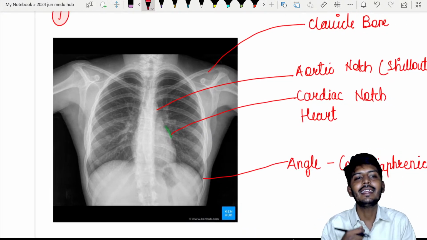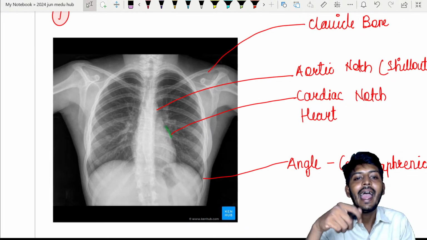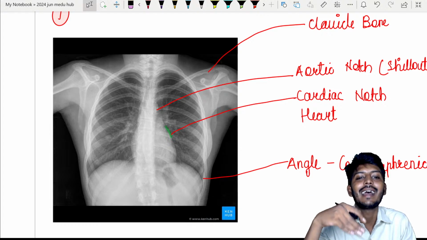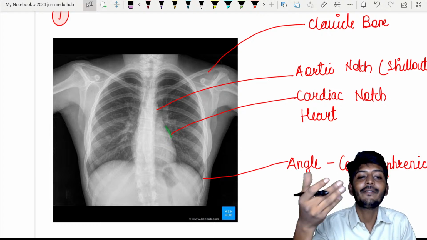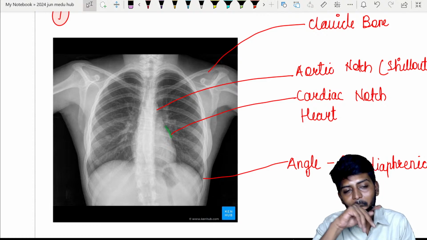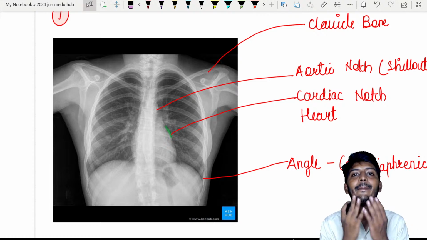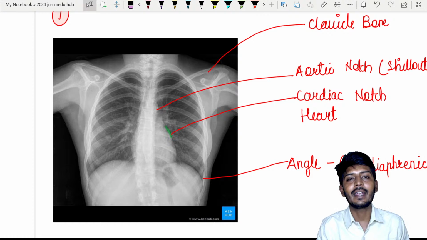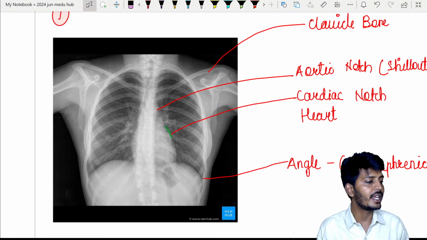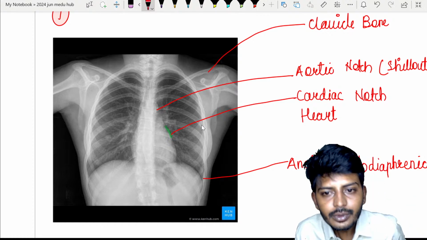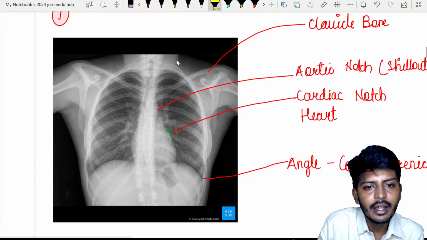Chest X-ray reading is not something which you learn in one sitting. By looking at multiple X-rays, the understanding of X-ray will become easier. When you look at a chest X-ray, the basic thing is what? We know the anatomy, so exactly according to anatomy, we can study. Now look here, my dear students, what do we have?